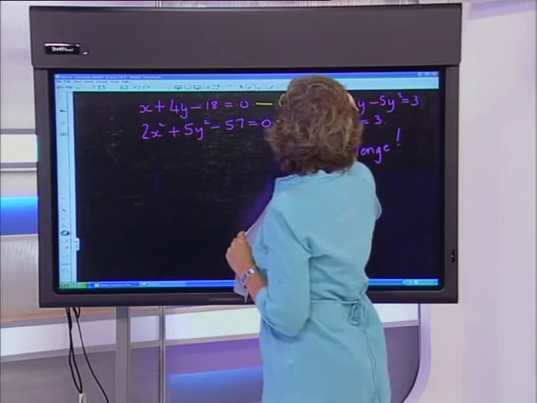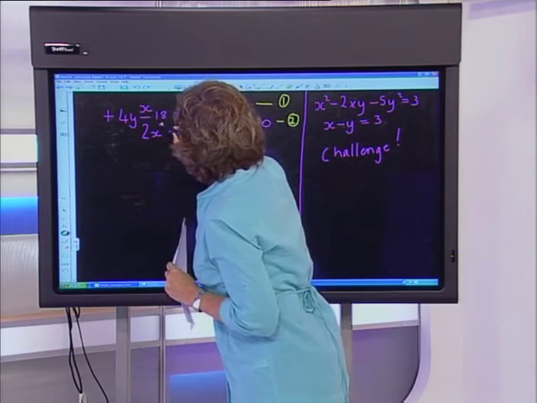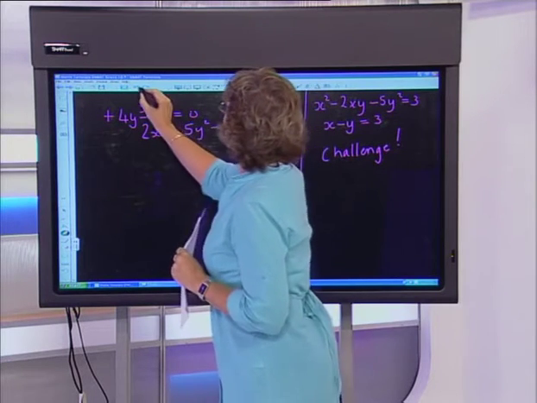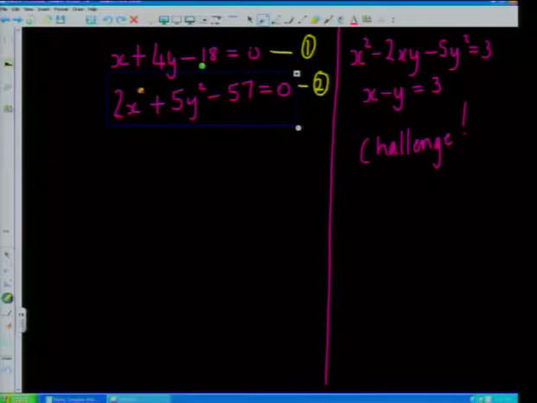I just want to make it clear that when I wrote that down, there was a blip. This squared is not meant to be there. It's just meant to be 2x plus 5y squared minus 57 is 0. Okay, so now you've got the picture.